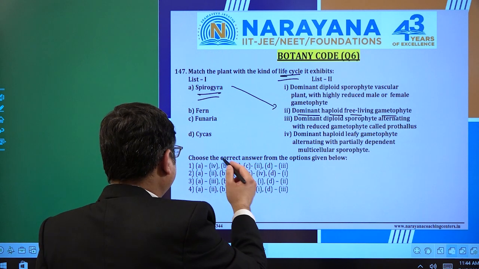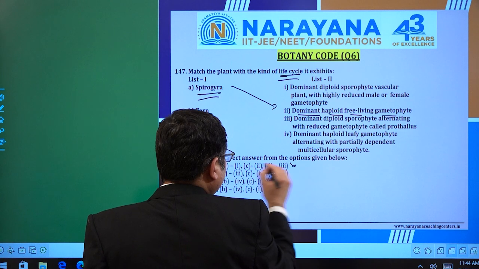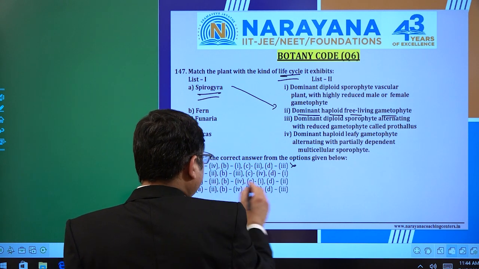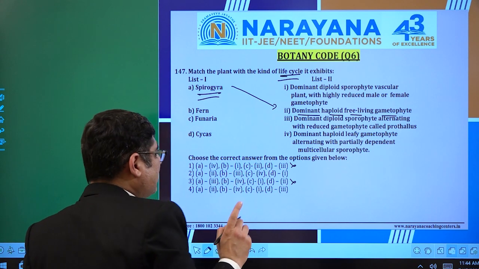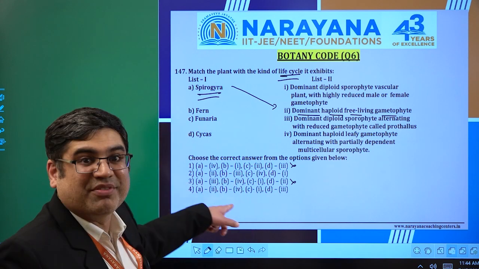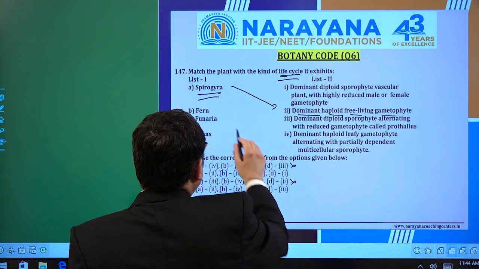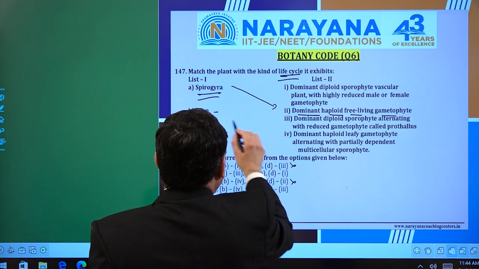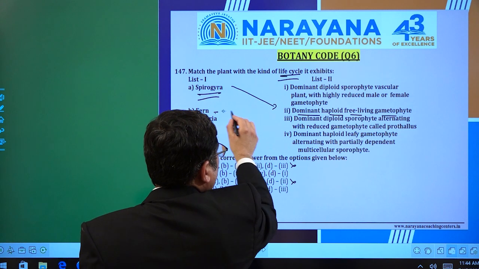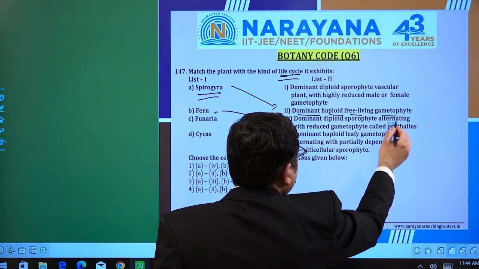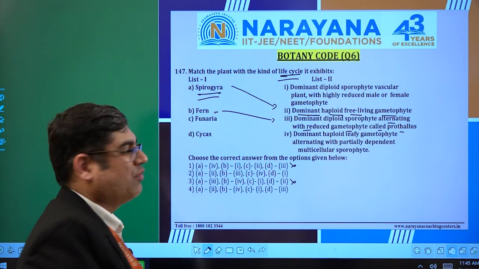Then if I go with this, I can simply say A with 2, so the first option cannot be the answer, and the third answer could not be correct either. At the same point of time, if I simply go with the B matching, I can identify the right option. So if I see B with 3, B that is fern with 3. Fern, as you know, is a dominant diploid sporophyte alternating with a reduced gametophyte called prothallus. That is the beauty of ferns.